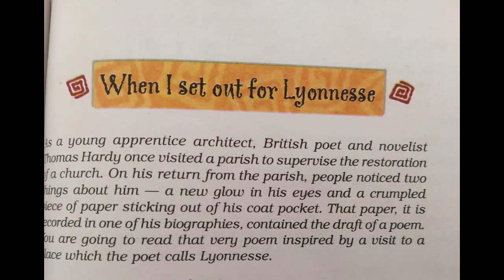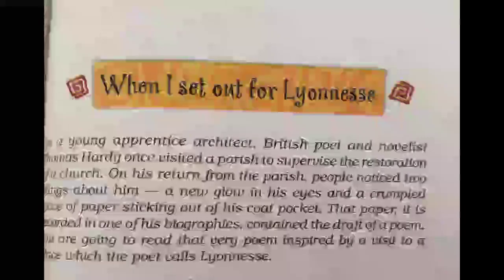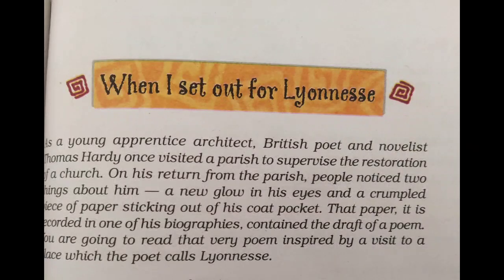But when he returned from the place, there was a magic in his eyes. The people saw the magic glow in his eyes. His eyes were shining, and everyone around, the people who lived in Lyonesse, could well guess and understand that his happiness was of a rare quality which could not be measured by anybody else. So that's the end of the summary of poem 7. The title of the poem is When I Set Out for Lyonesse, children.